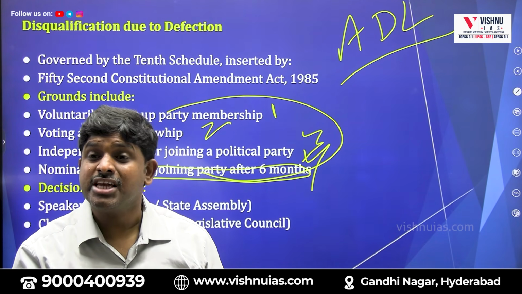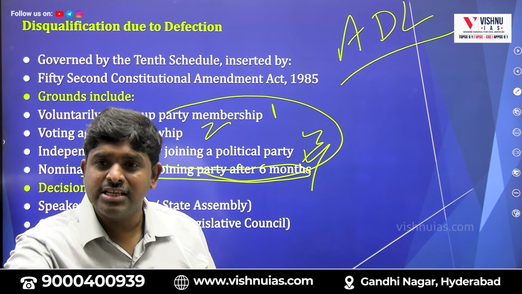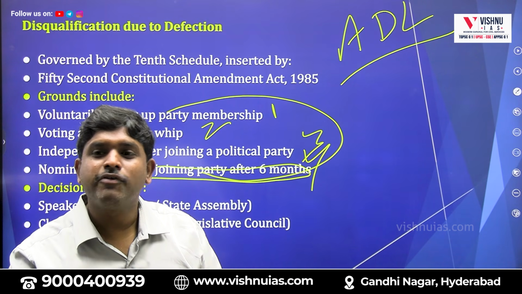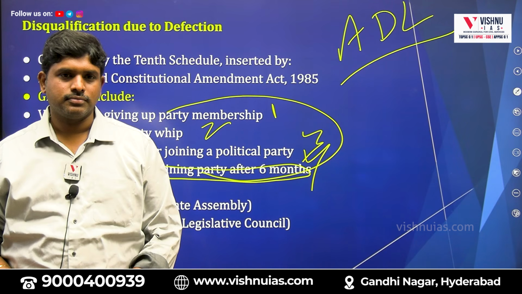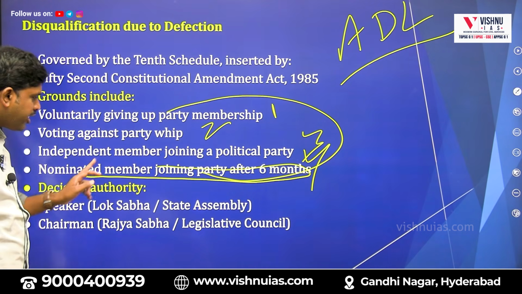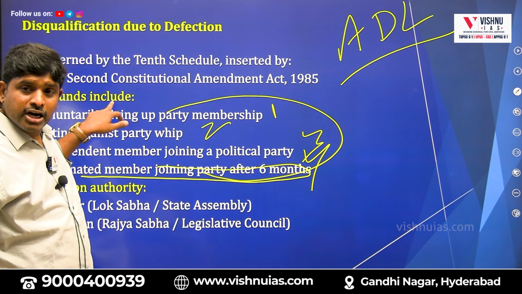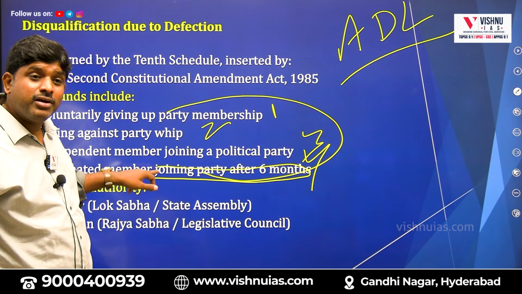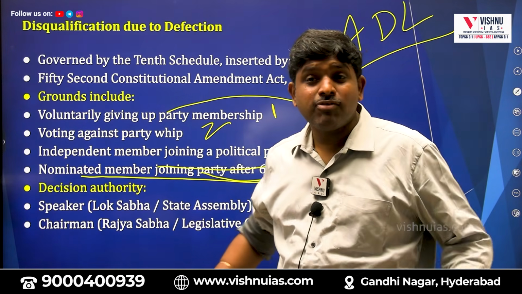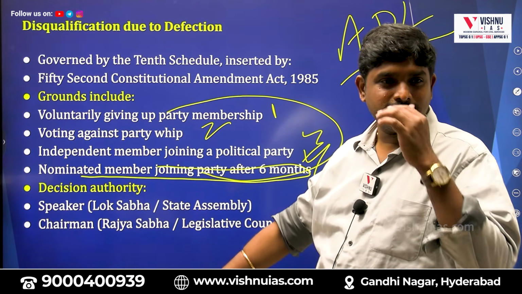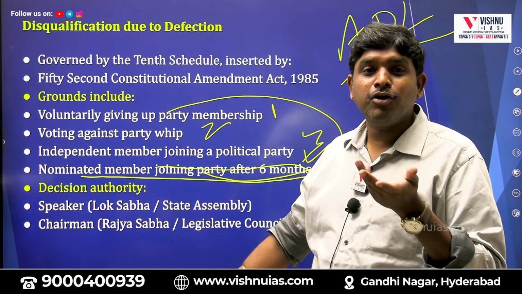Nominated member, that means within 6 months he can join any party. Constitution is giving scope. Anti-defection law is giving scope. If you want to join, quickly go and join before 6 months. After 6 months we will not allow. Why? It is told that nominated member joining party after 6 months will be disqualified, but he can join before 6 months. Then why did they give this? It is as if we are telling you: jump, jump within 6 months, but after that I will not agree. Then why within 6 months?